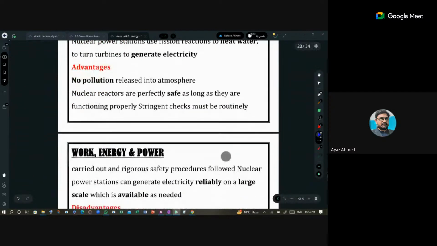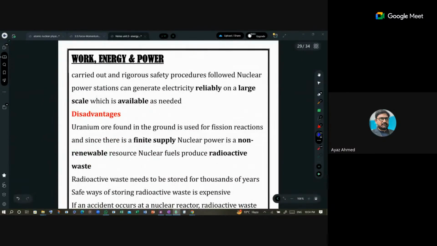Advantages are that it produces a lot of energy. I mean, 1 kg of uranium produces energy equivalent to almost 1 ton of coal.